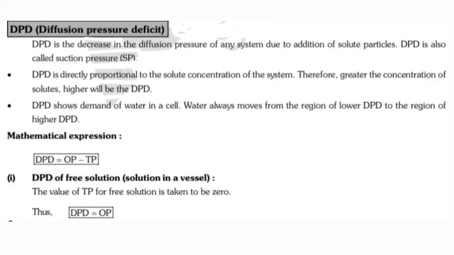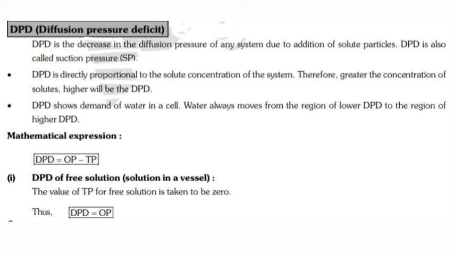Diffusion pressure deficit, DPD. DPD is the decrease in the diffusion pressure of any system due to addition of solute particles, due to increase in concentration. DPD is also called SP, suction pressure.